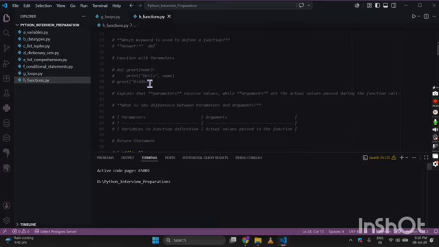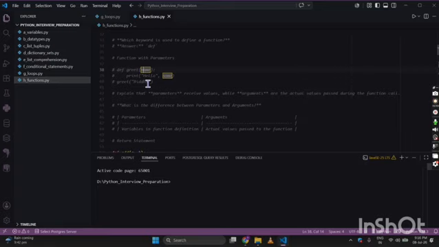Now function with parameters. Suppose here I have taken name as a parameter. So we are printing hello along with the name. Now parameters receive values while arguments are the actual values passed during the function call. So when I run this program, this name is the parameter, but when it asks for the input of a certain statement, that is where arguments come into the picture.